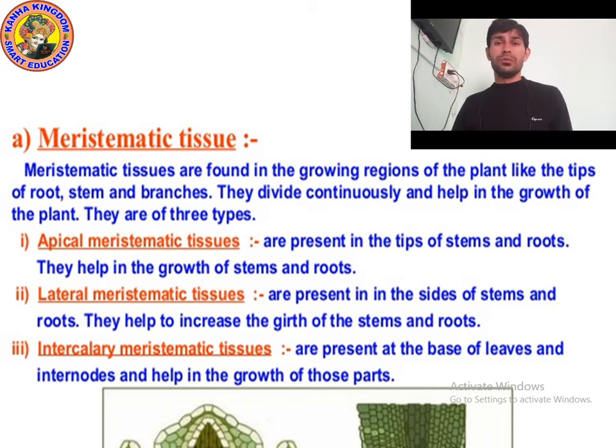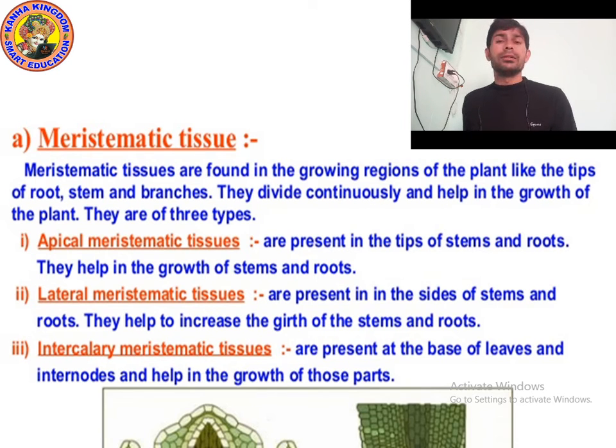So what is the function of apical tissues? Apical tissues are responsible for the growth in stem and root.